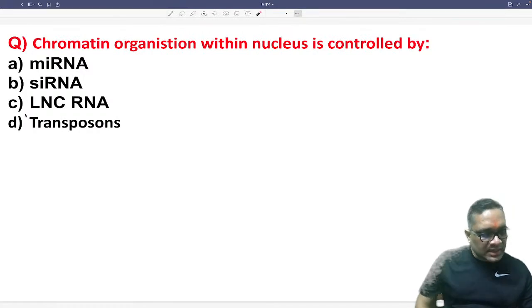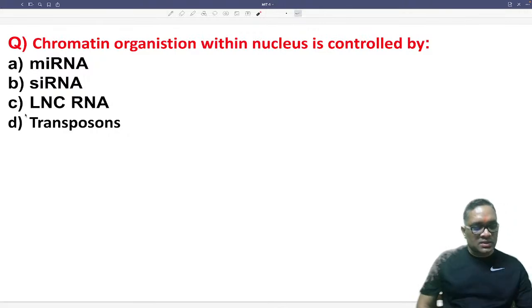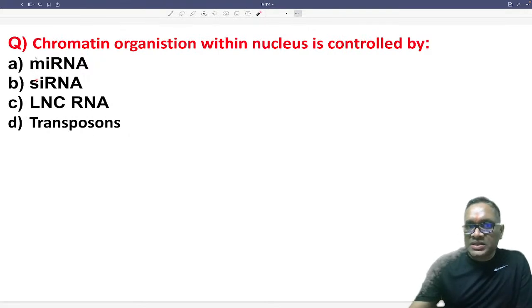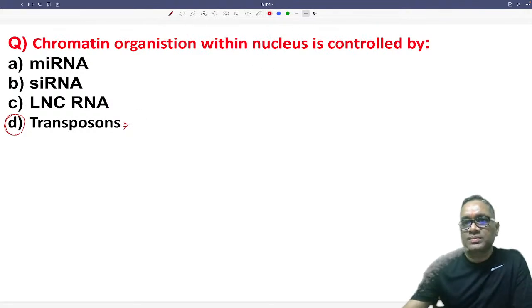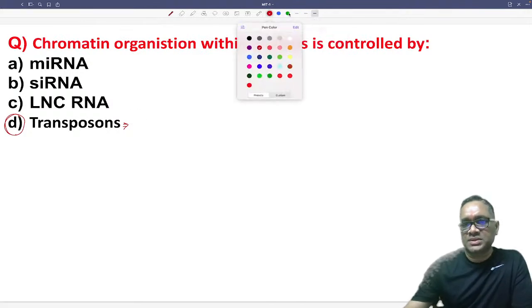Right. So chromatin organization. Infantry Platter and Prashant are the two students who gave me the first correct answer. So it is D. Chromatin organization is done by transposons. It's a straightforward question, right? It's done by transposons. So here, I would like to ask you one question: what is a transposon?